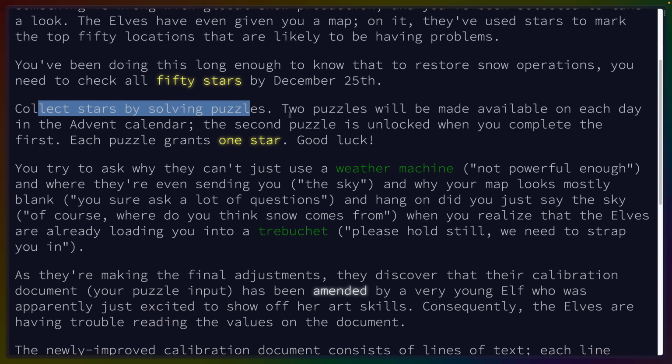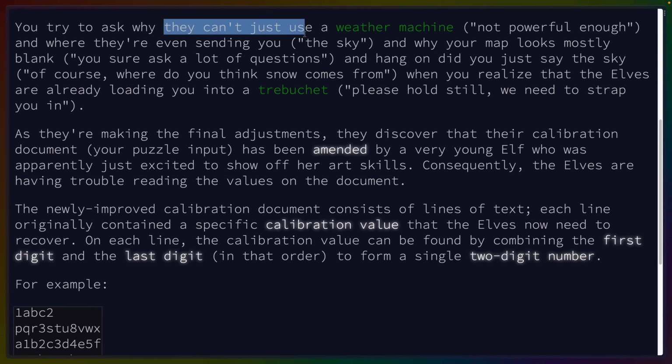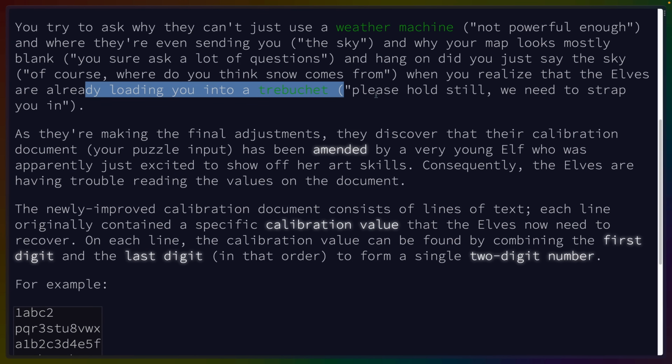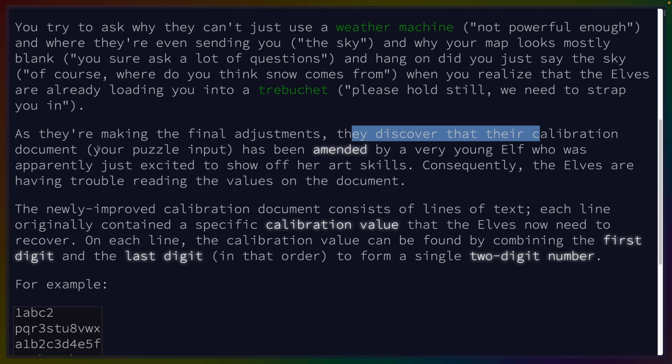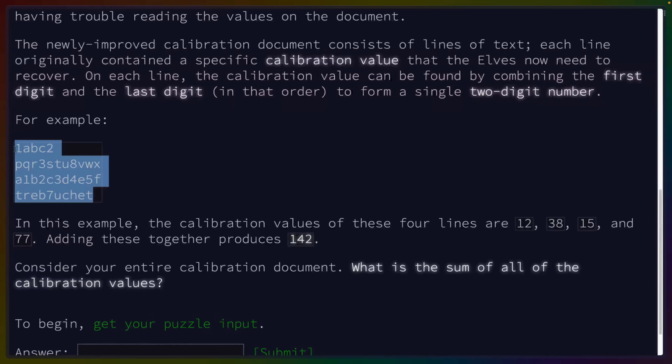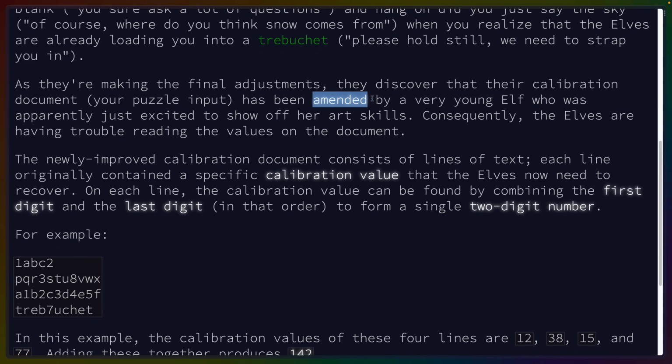So collect stars by solving puzzles. Every puzzle grants 1 star. Good luck. So this is where the problem actually starts getting described. Can't use a weather machine. The elves are loading us into a trebuchet. Unfortunate. They discover the calibration document, which is our puzzle input. So if we look at this, this is our puzzle input right here, and it's been amended.